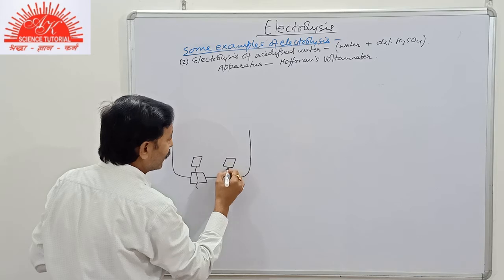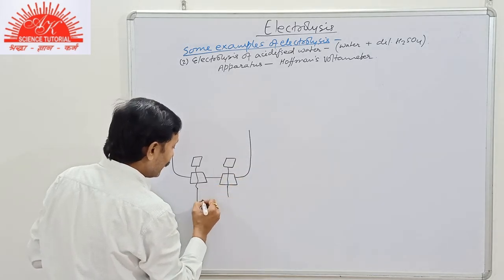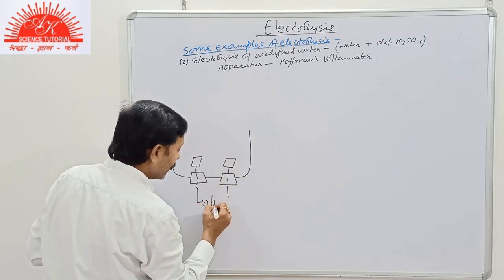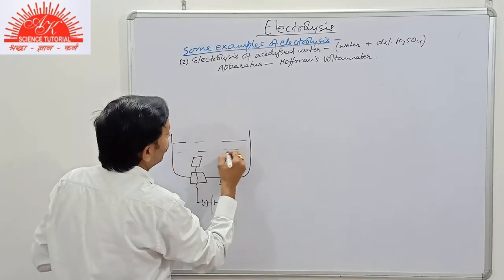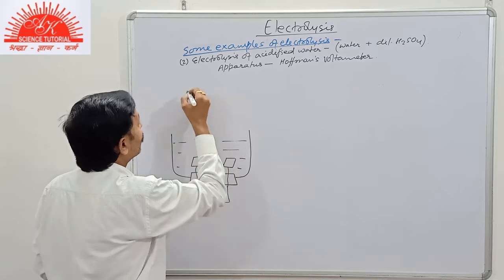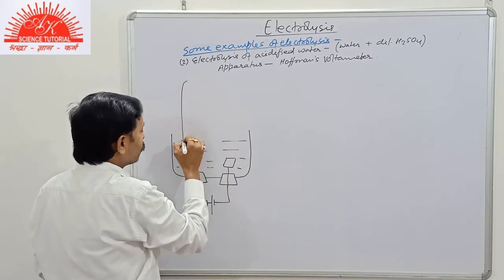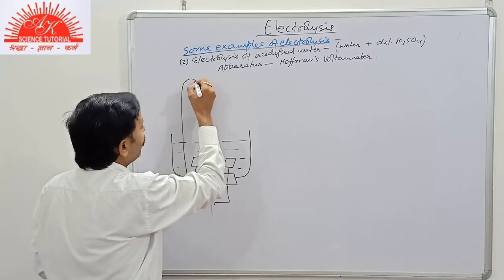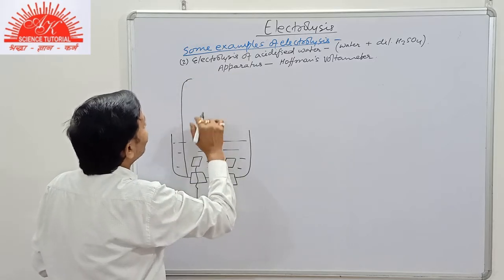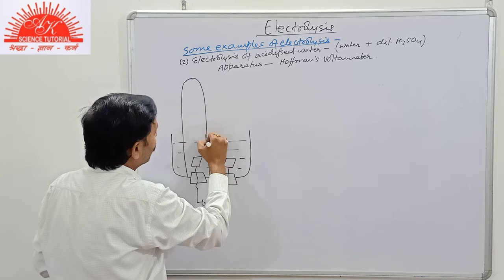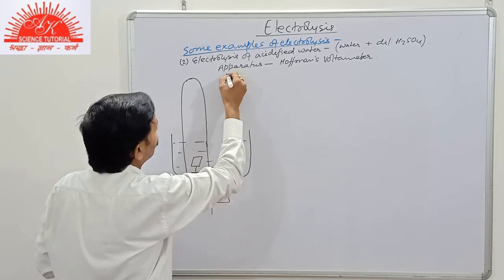Here it is the platinum plate made, and then we complete the circuit like this. Here is the acidified water, and then we take two test tubes filled with acidified water and invert them over the electrode.